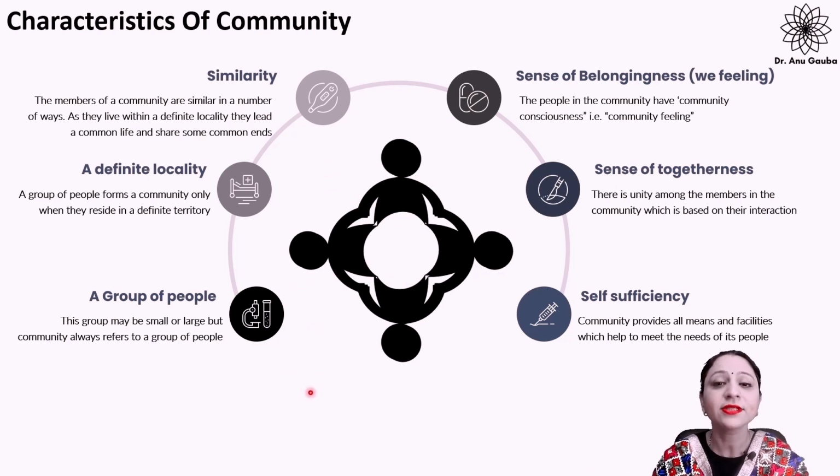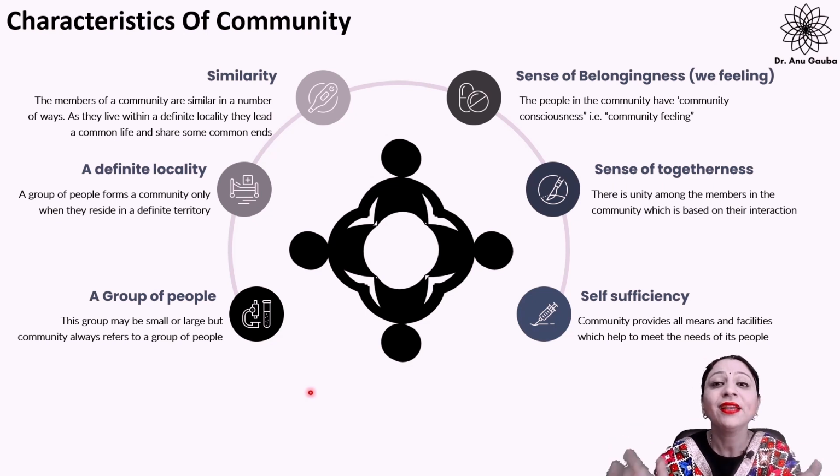So what are the characteristics of community? The first one is a group of people. Whether the group is small or large, a community always refers to a group of people. So that is one of the characteristics of community.